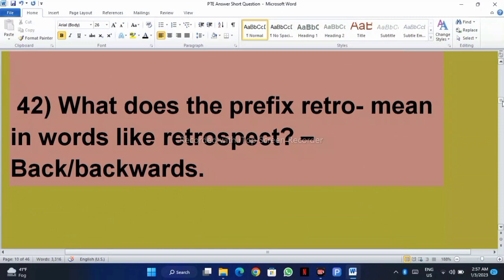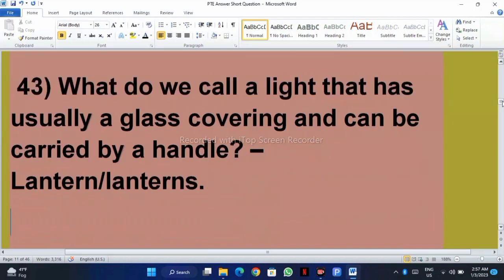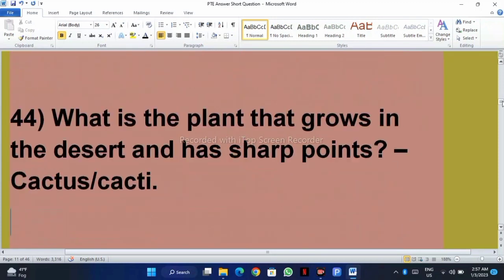What does the prefix in words like retrospect mean? Back, backwards. What do we call a light that usually has a glass covering and can be carried by a handle? Lantern. What is the plant that grows in the desert and has sharp points? Cactus.